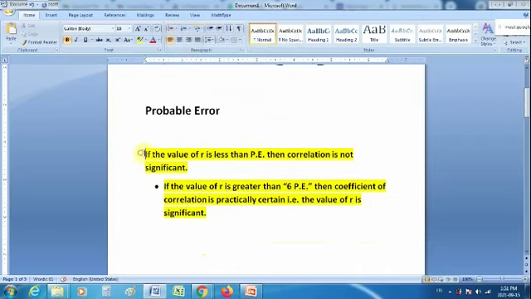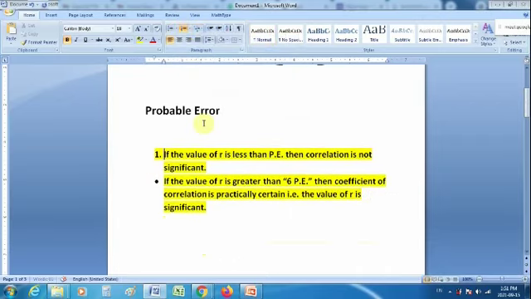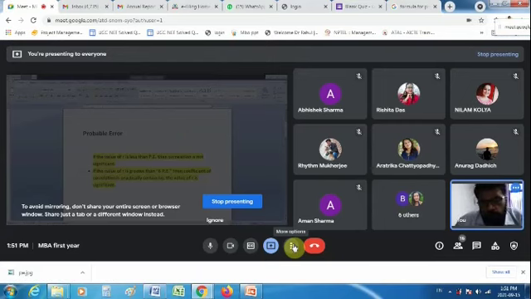One is, if the value of correlation coefficient is less than PE, then there is no question. We'll rightly say that the value of correlation coefficient is not significant. There might be some error in the data or that is a separate issue. But whatever data you have given to me, I have calculated the value of correlation coefficient and the probable error, based on which I am interpreting that the value of correlation coefficient is not significant because it is less than probable error.